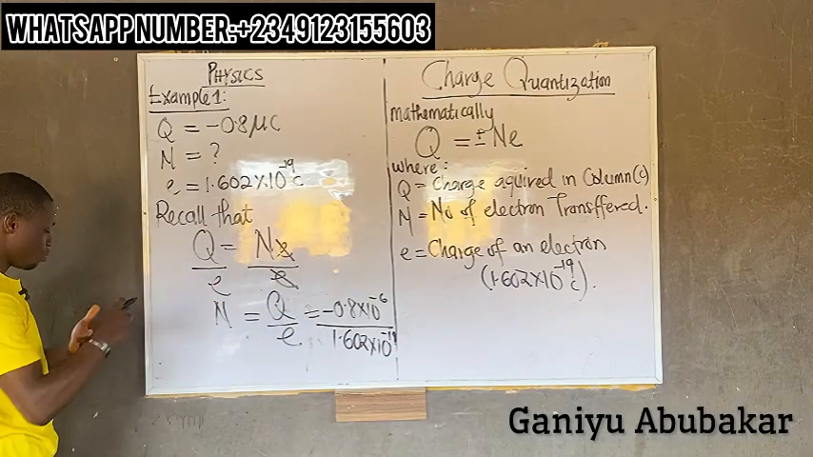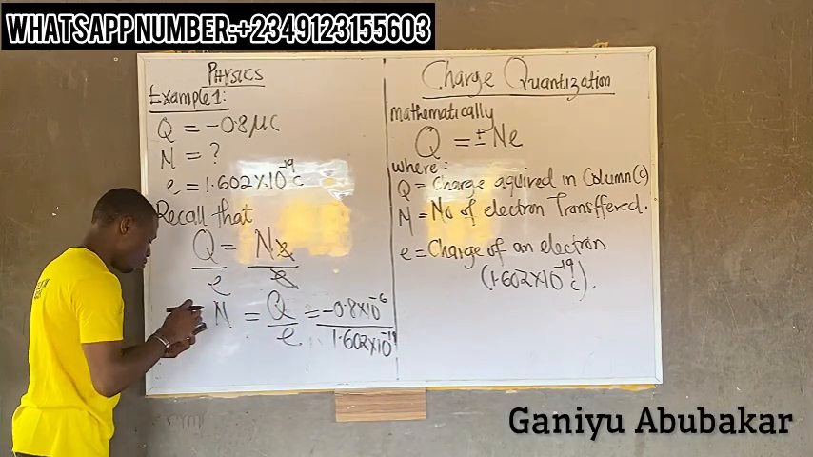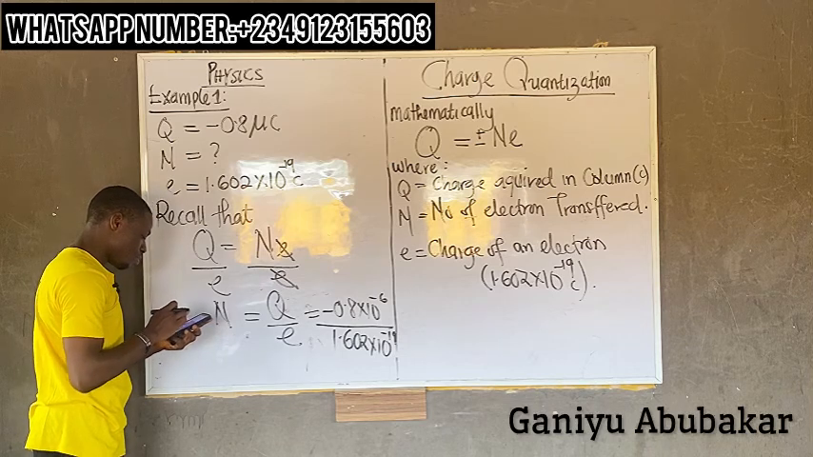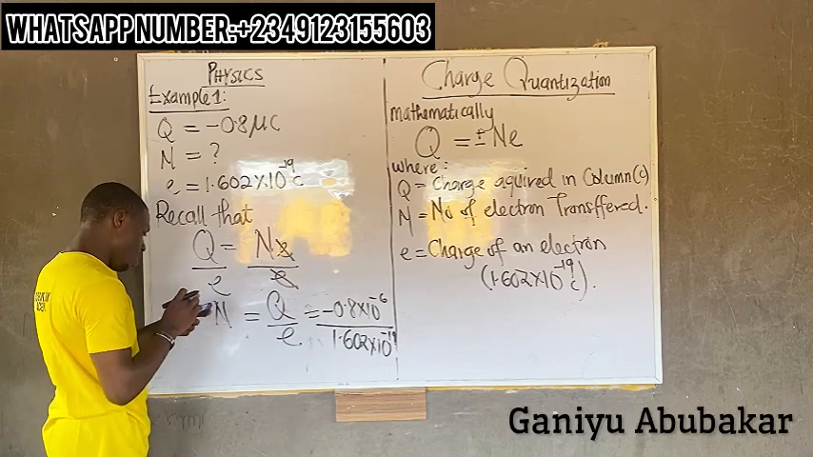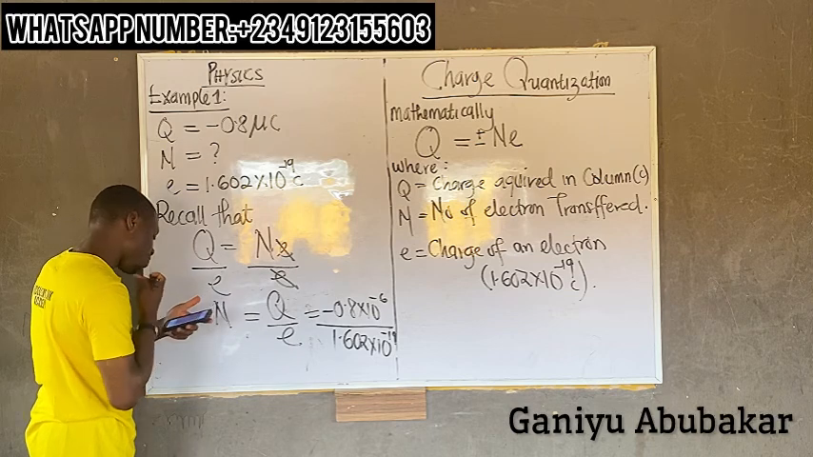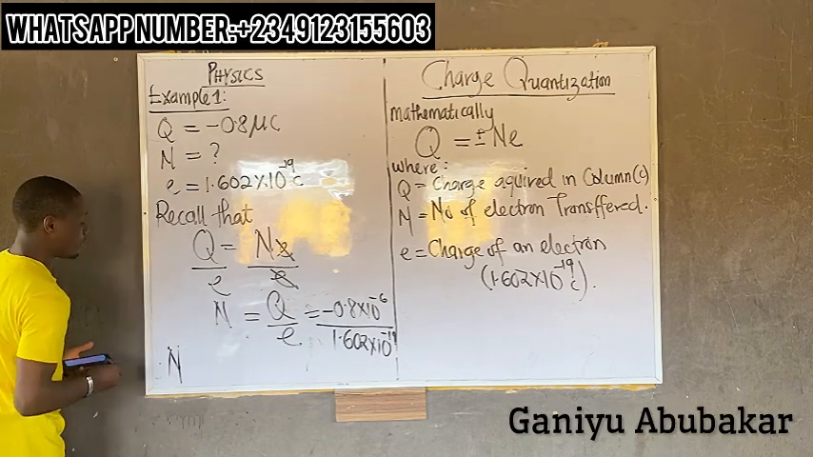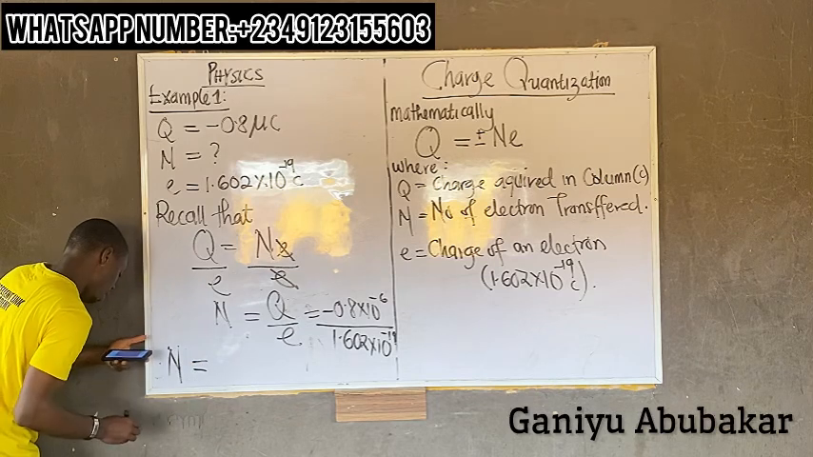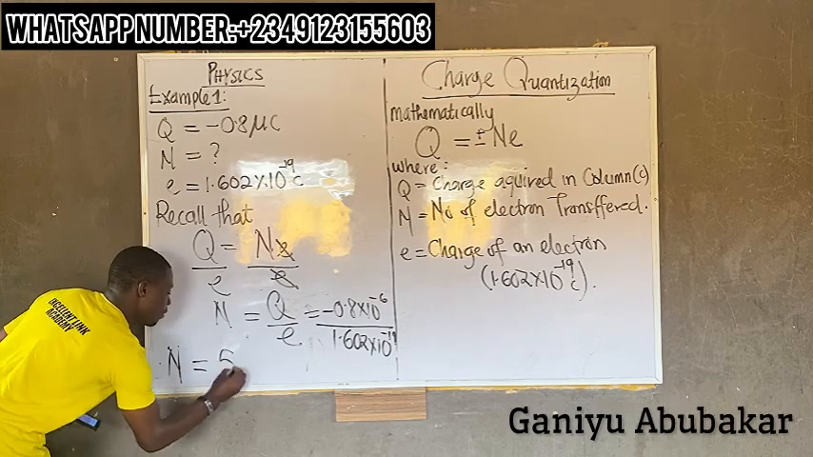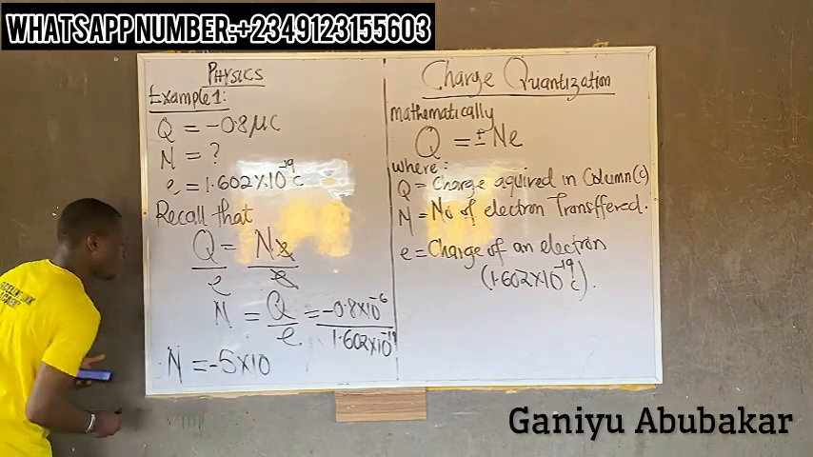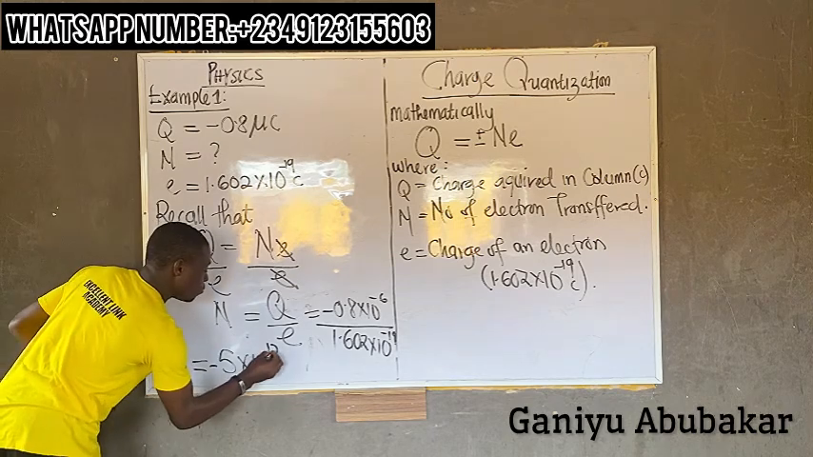So dividing the 2, I should have about... So my N, that's the number of electrons transferred, should be equal to 5 times 10 to the power minus 5 times 10 to the power 12.